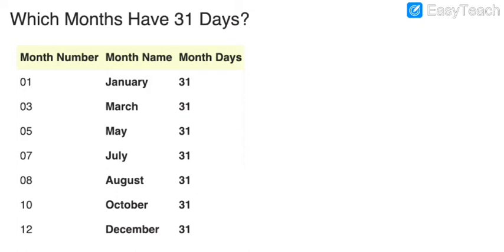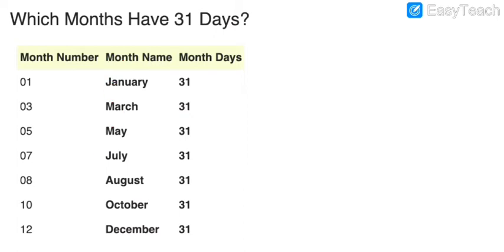Do fast beta. So the months are first, third, 5, 7, 8, 10 and 12. January, in January 31 days will come. In March also 31 days. Then after, third is May.